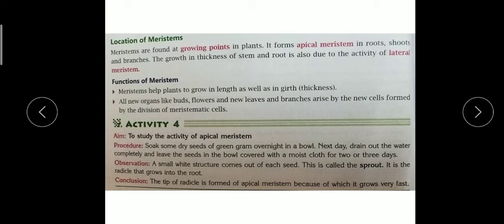So we can see the radical part, and you can do this activity at home also. Do the germination of seed. It is also called germination of seed. I told you how to do it in class 6, so please do it again, or with the help of your mother, you can do it.